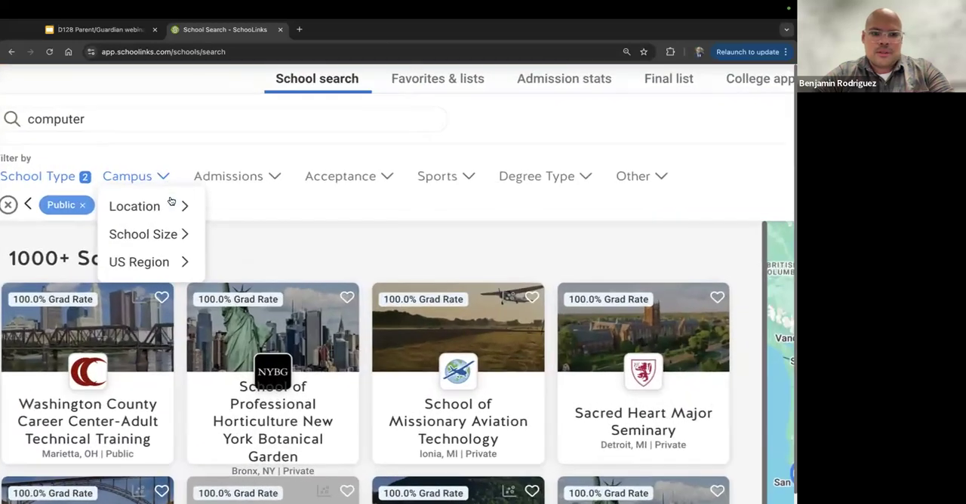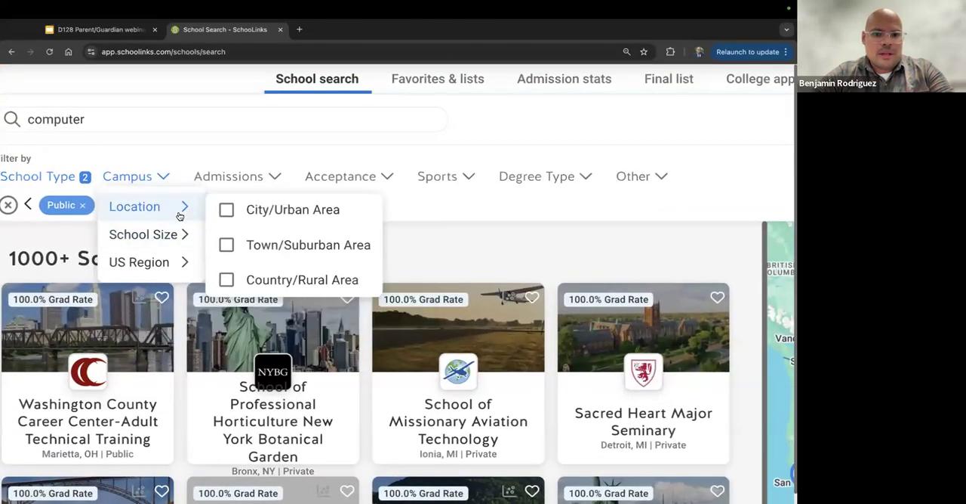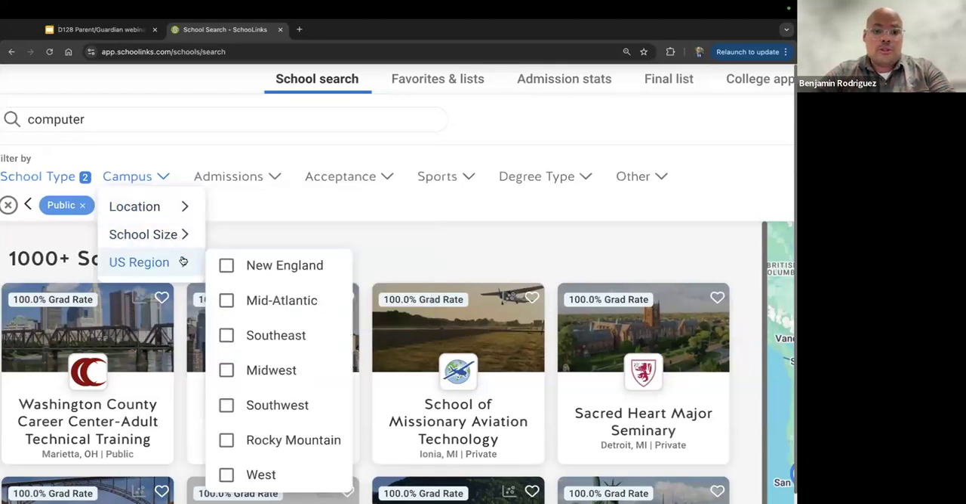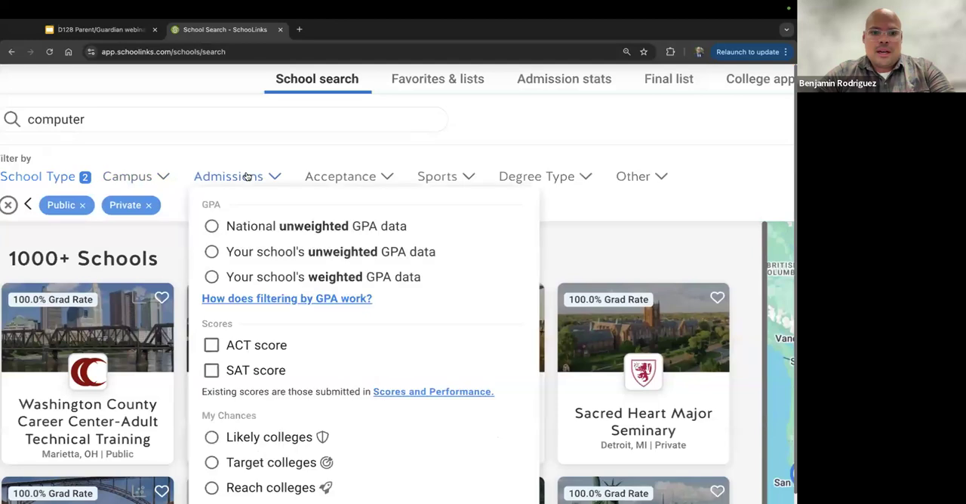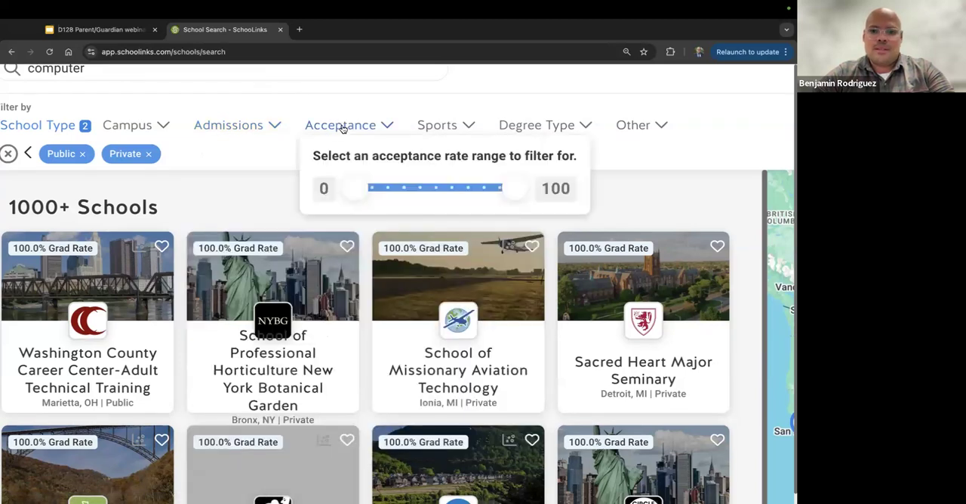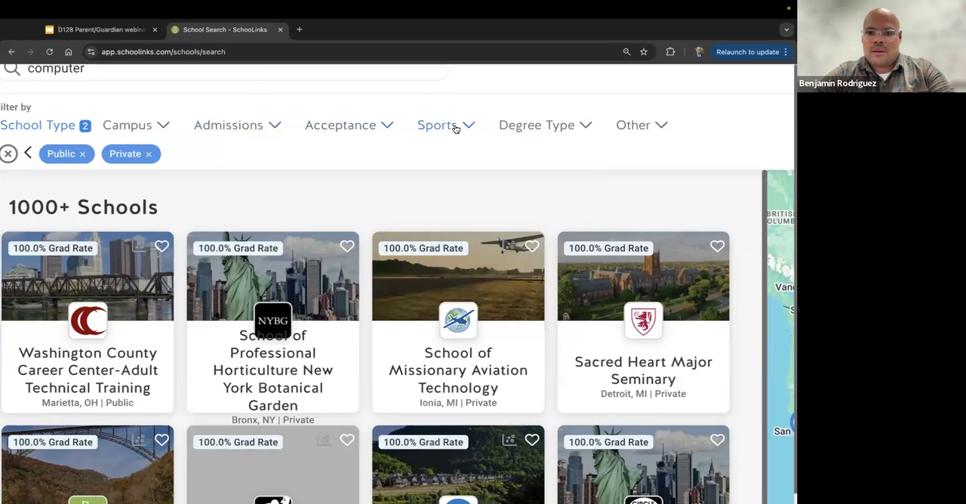You can also filter your search through campus, whether it's the type of location, the school size, or the general region of the United States. Admissions, you can start looking right ahead in terms of some admissions data, whether they're looking at your school's unweighted GPA data. There's a little information on how GPA works, test scores, and those kinds of things. Acceptance rate filter. So if you're looking for different types of acceptance rate ranges, you can filter for that.